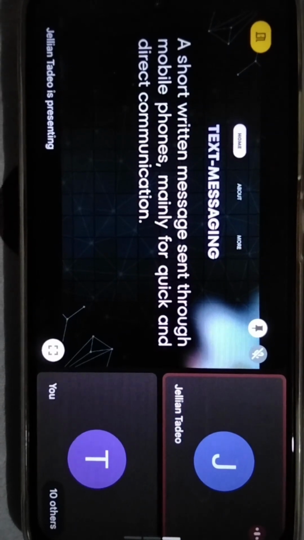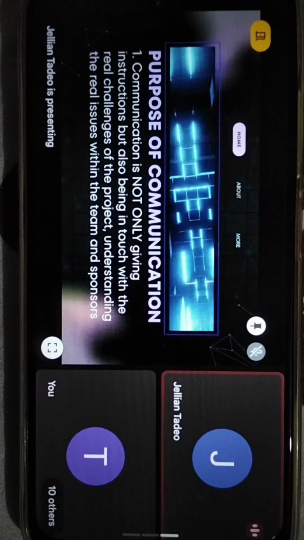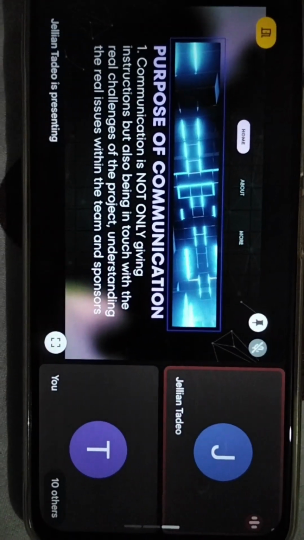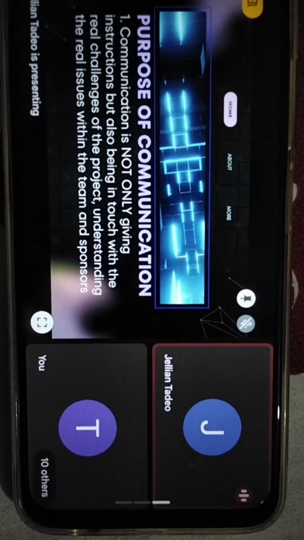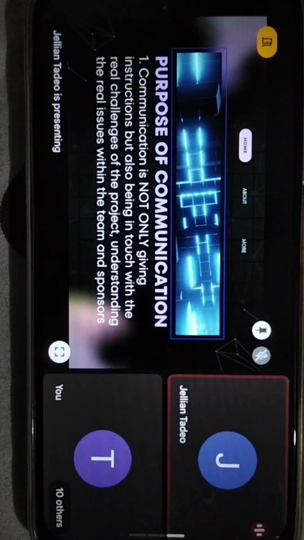Now let's go to our next concept, which is purpose of communication. Can anyone here read the slides and share what they have understood? Miss Cerilia, can you please read?